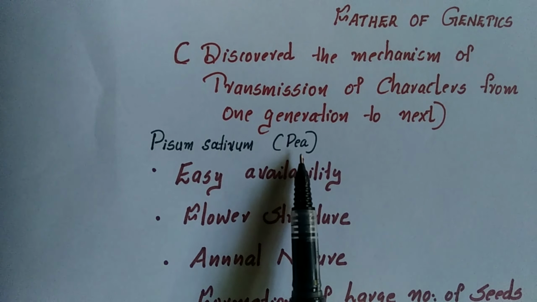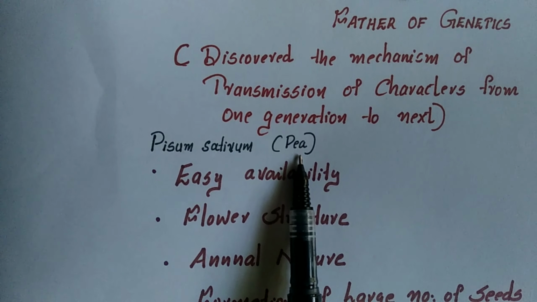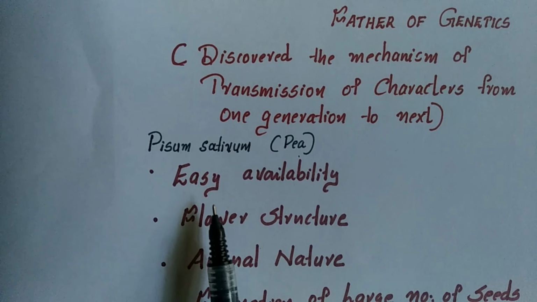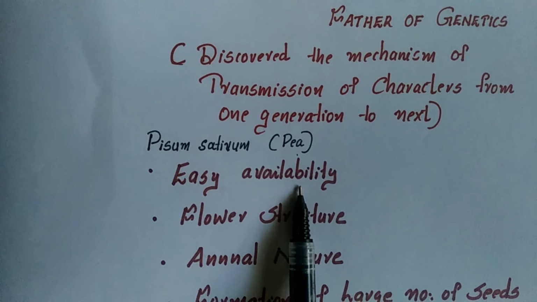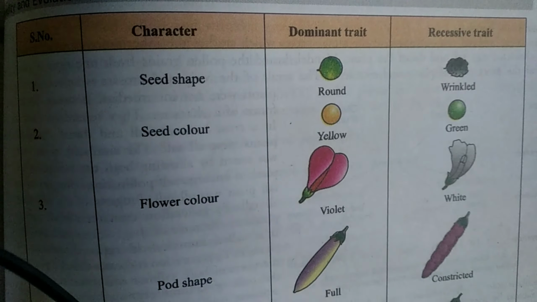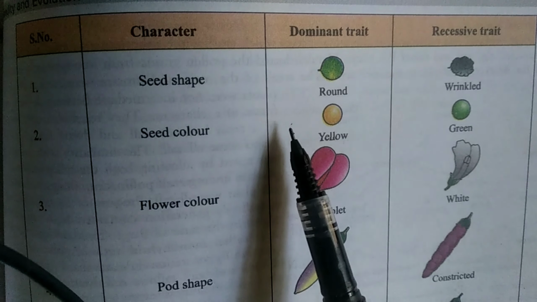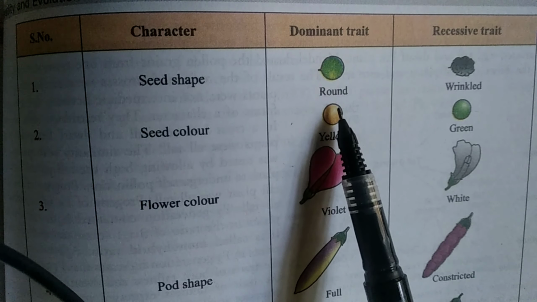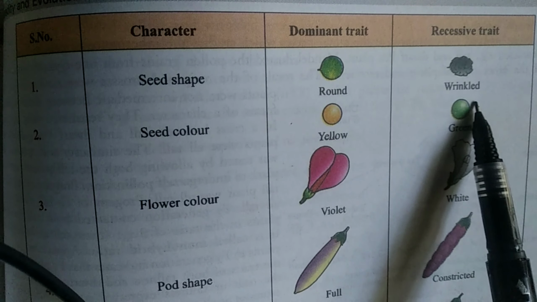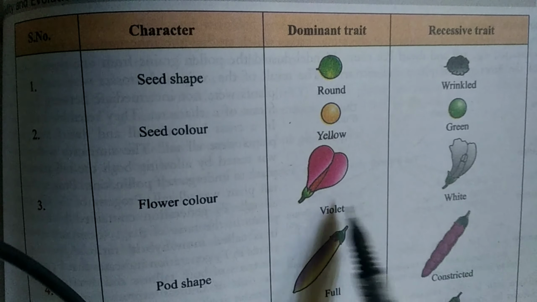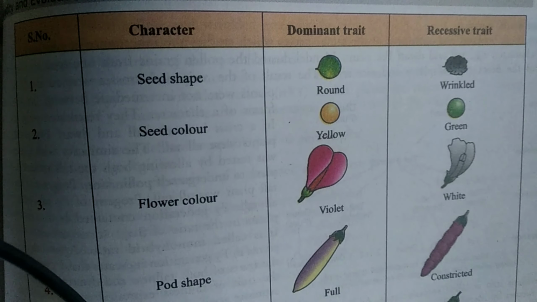The reason he selected the pea plant was its easy availability with different traits. The seeds were available in round shape as well as wrinkled, and in yellow color as well as green, that is, contrasting traits.